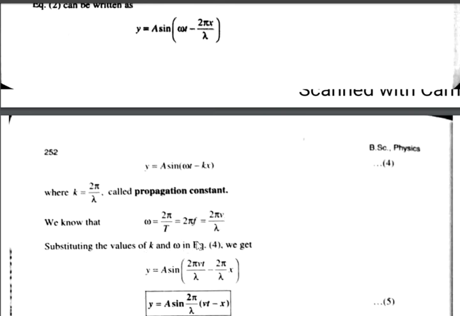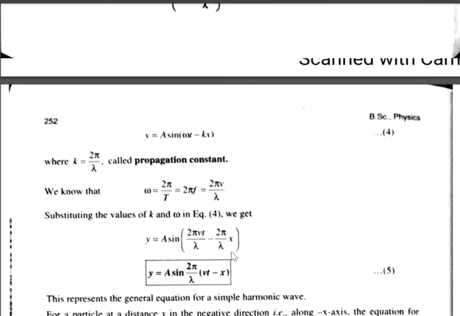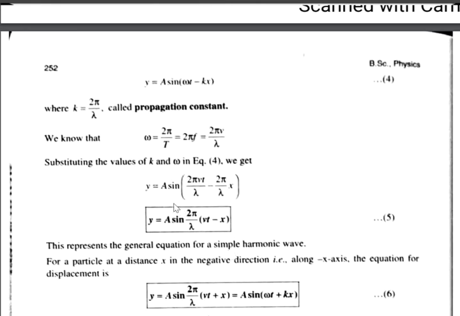Substituting the values of k and omega in equation 4, we can write different forms of progressive wave. Look at these equations. y is equal to a sin (2 pi by lambda into vt minus 2 pi by lambda into x). You will get y is equal to a sin 2 pi by lambda into (vt minus x).